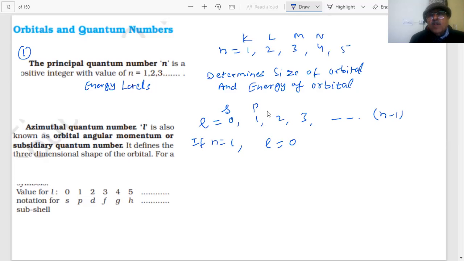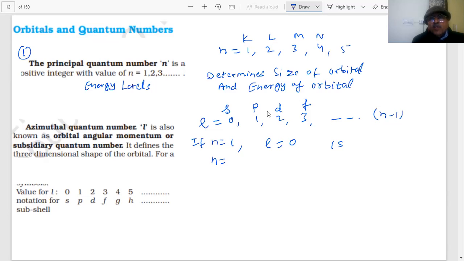l equal to 1 is called the p orbital. l equal to 2 is called the d orbital. And l equal to 3 is called the f orbital. So if n is equal to 1, then there is only one value, l equal to 0. So we call it the 1s orbital. That is our 1s, students.